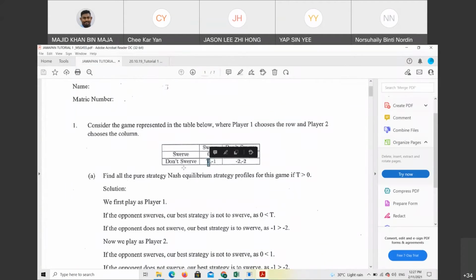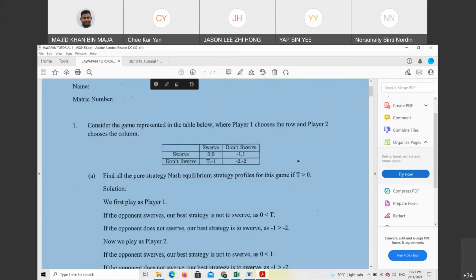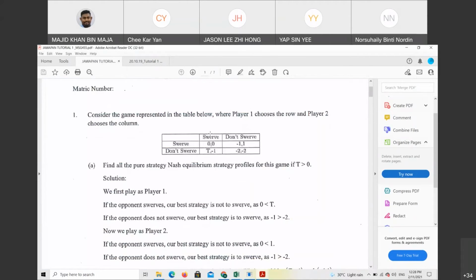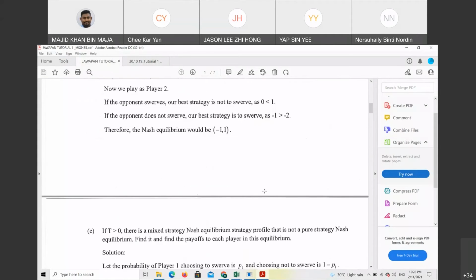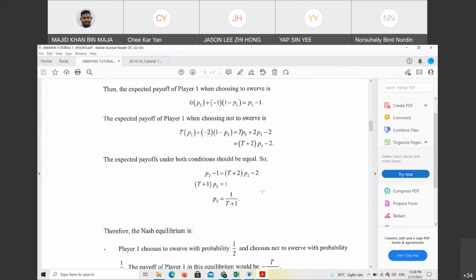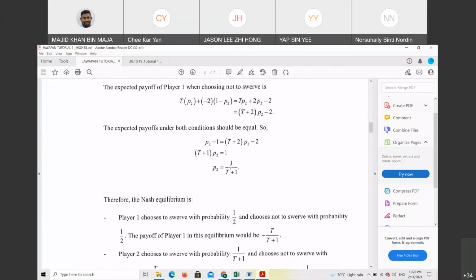It reflects the expected payoff of player 1. That's why, for the expected probability for player 2, we get it in terms of T. Okay, it's easy. So P2 equals 1 over T plus 1.